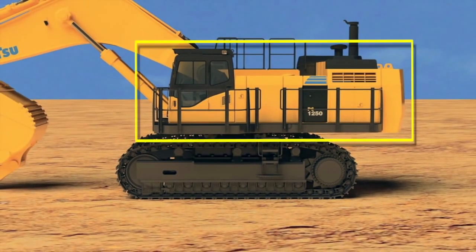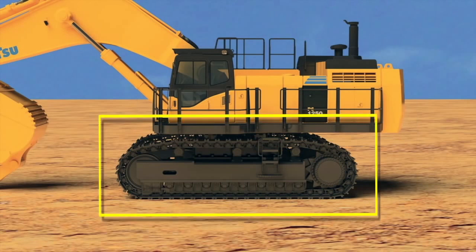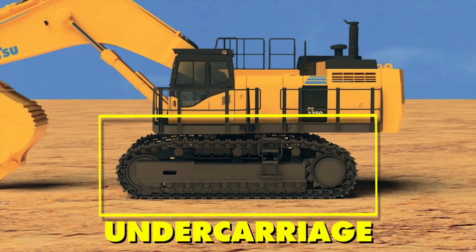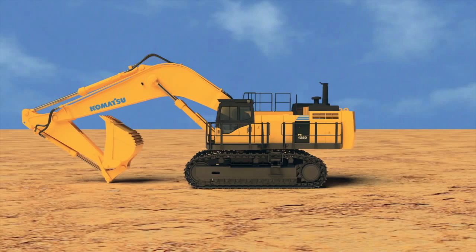Now this whole part of the excavator that includes the cab, the engine, and the fuel tank is called the house. And the part underneath the house that includes the tracks is called the undercarriage. Got it? Can you remember all the parts?